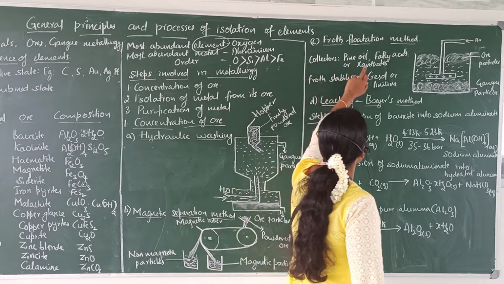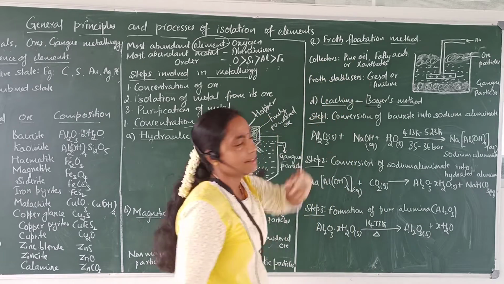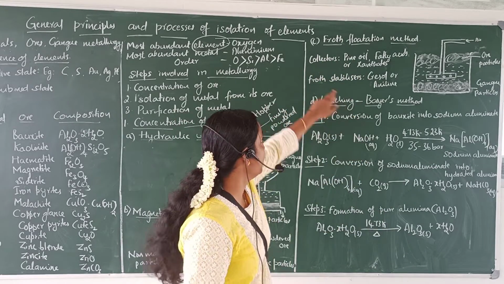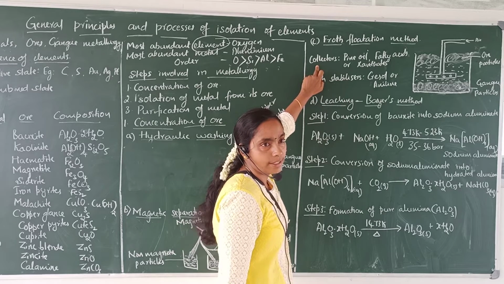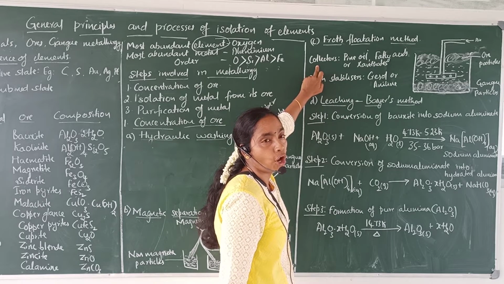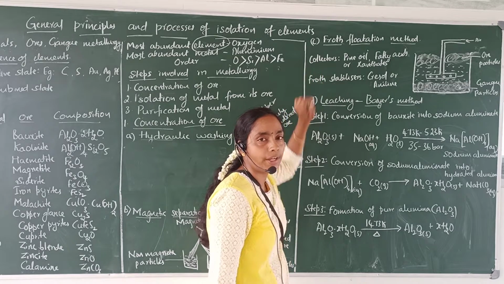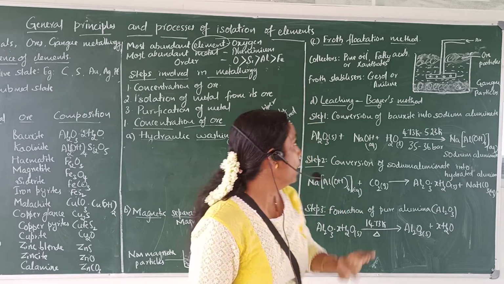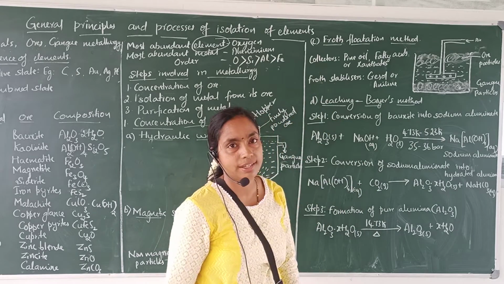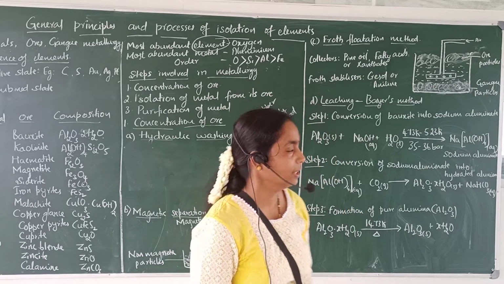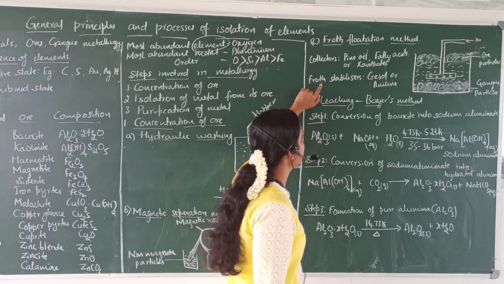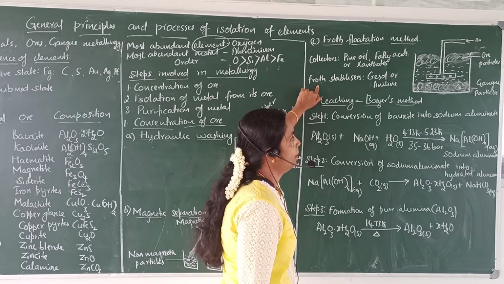This pine oil or fatty acid or xanthates are called collectors. Collectors enhance the non-wettability of ore particles in water, and froth stabilizers stabilize the froth. This is the role of collectors and stabilizers.